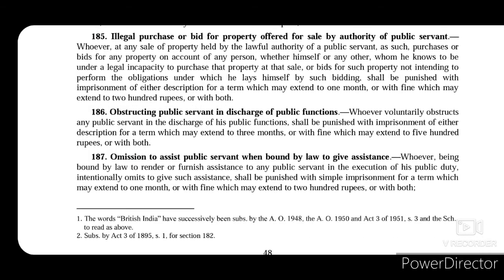And section 187 applies to cases of persons who are bound by law to assist a public servant in the discharge of their public duty but intentionally omit to assist them. So this person was lawfully bound to assist a public servant, but he intentionally omitted to assist him. So this person will be punished with simple imprisonment for a term which may extend to 1 month, or with fine which may extend to 200 rupees, or with both.